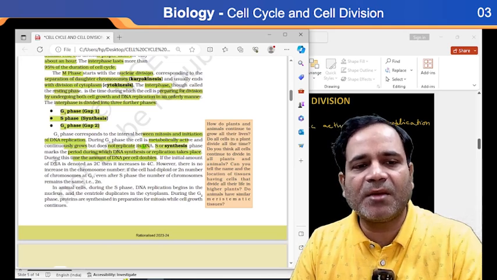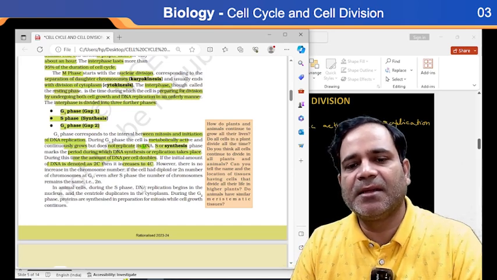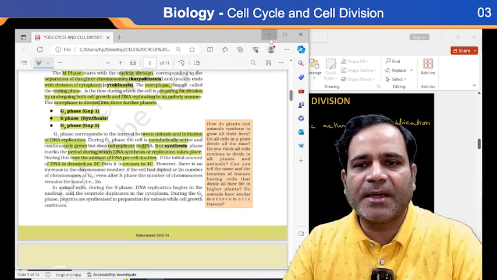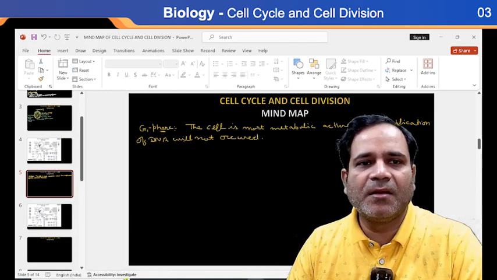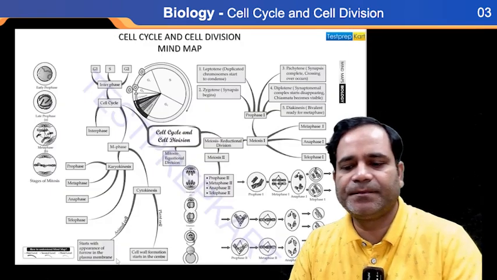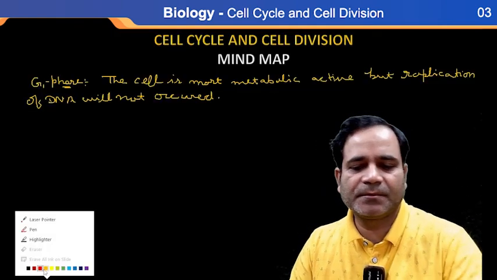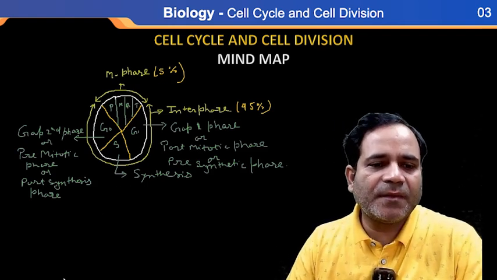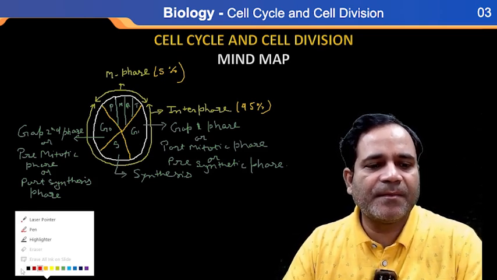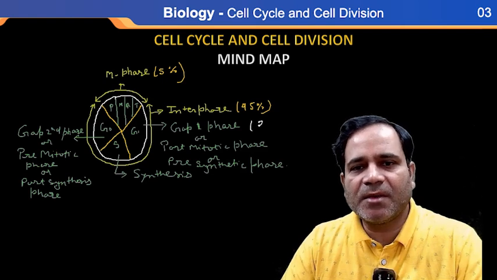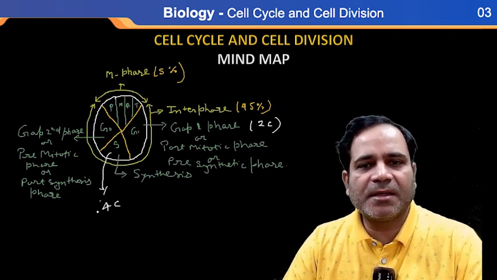If the initial amount of DNA is 2C, then it increases to 4C.